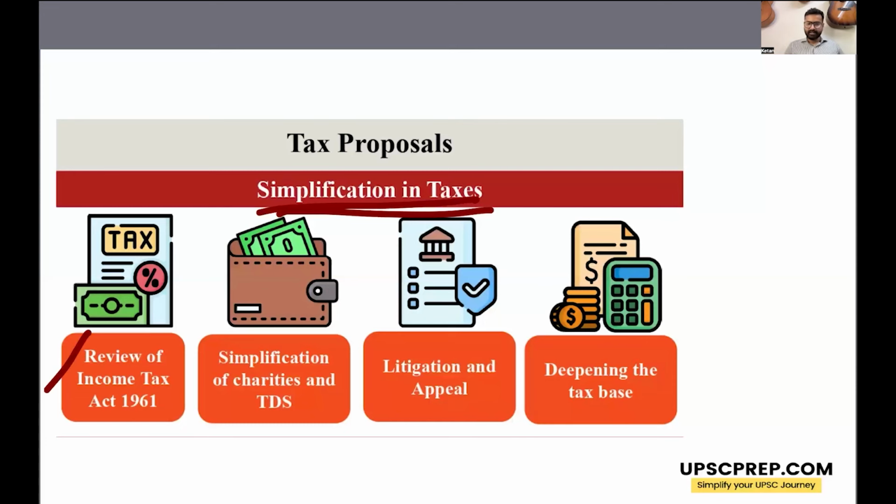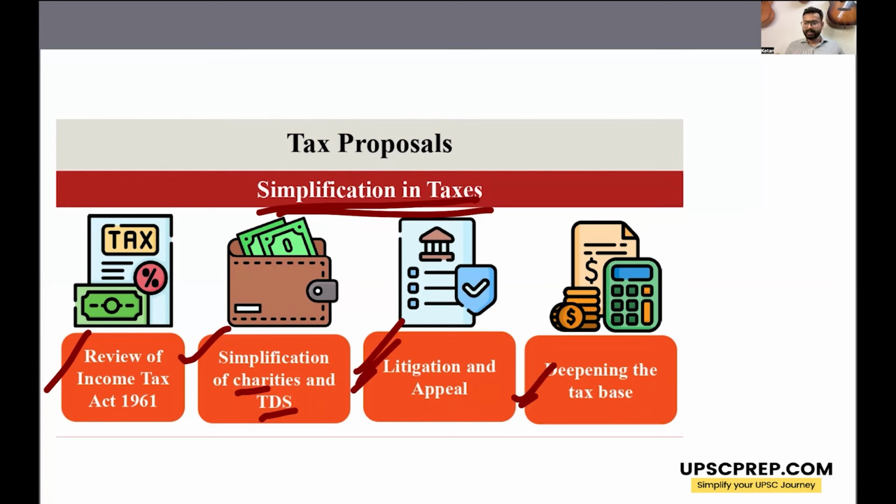For this, the government will review the Income Tax Act of 1961. So, this review will be done sometime in the next financial year. Then there will be simplification for taxes for charities and how TDS is charged. There will be steps taken to decrease the amount of litigation and appeal that has been pending in various courts. So steps would be taken to decrease that.